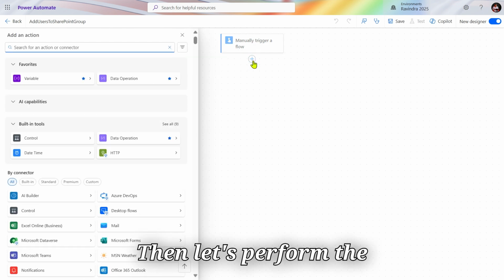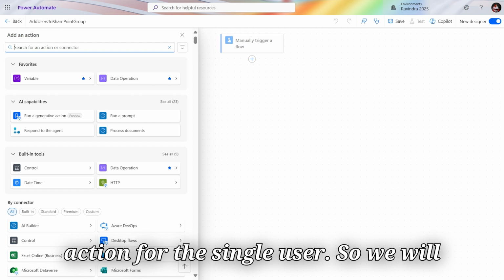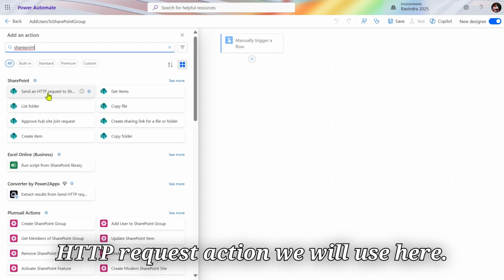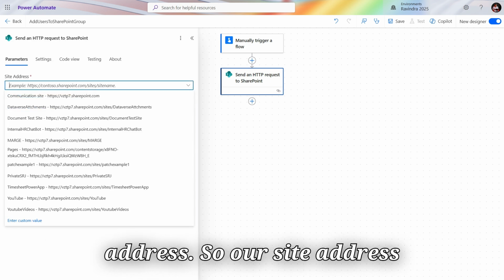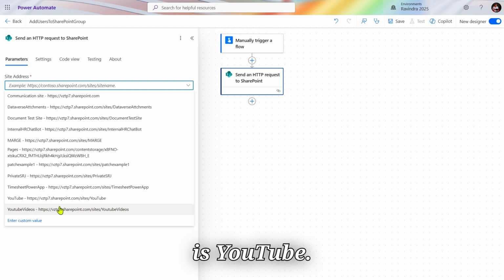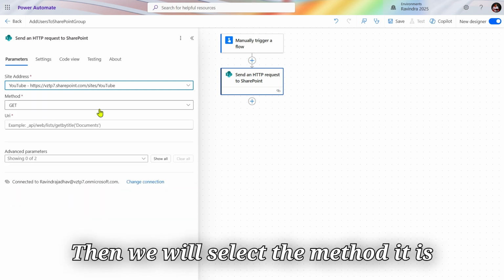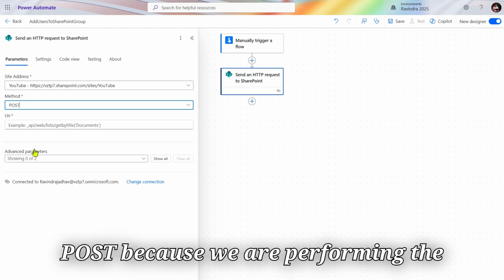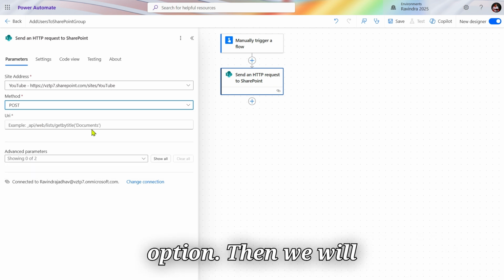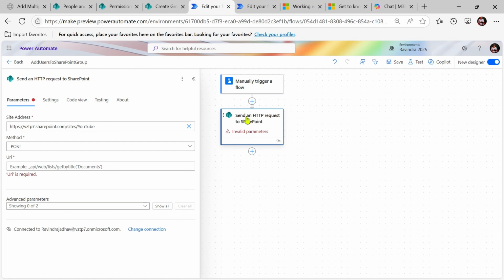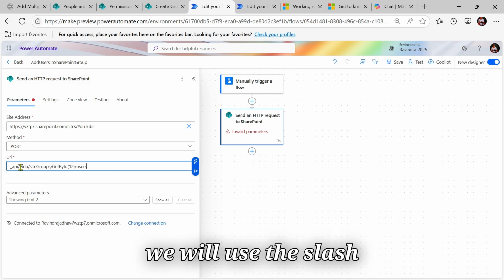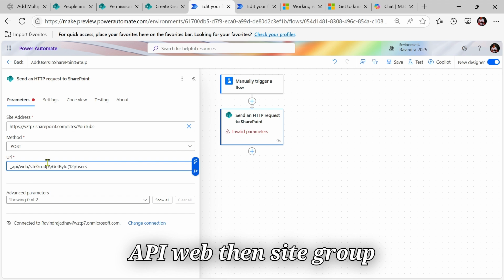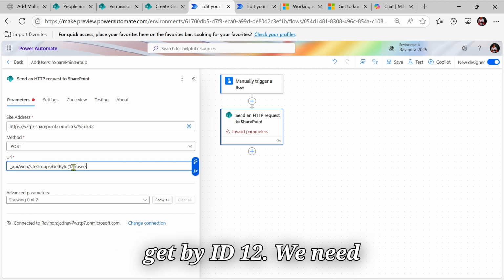Then let's perform the action for the single user. So we will use the SharePoint HTTP request action here. Then we will select the site address. So our site address is YouTube. Then we will select the method, it is POST, because we are performing the operation. Now let's use the URI here. So for the URI we will use /_api/web/sitegroups/GetByID(12).